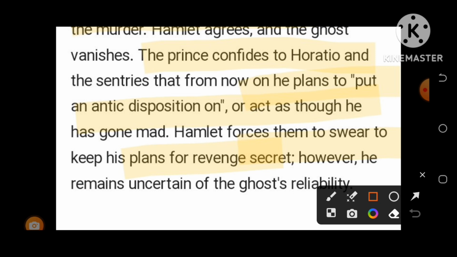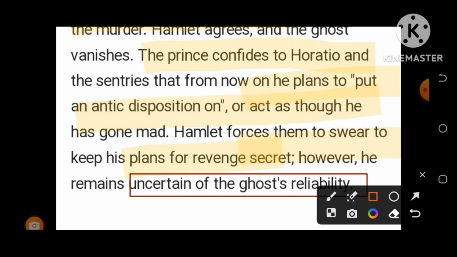However, the ghost's reliability remains uncertain. The prince was not sure whether what the ghost says is true, or to what extent it was true. After that episode, Prince Hamlet remains in confusion and tries to know the secret.